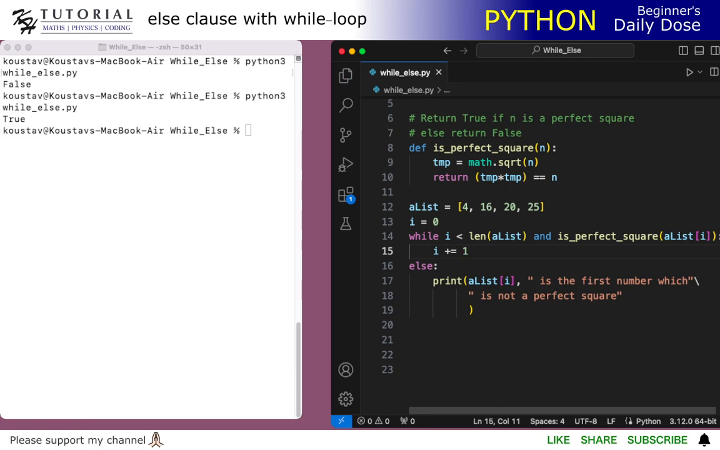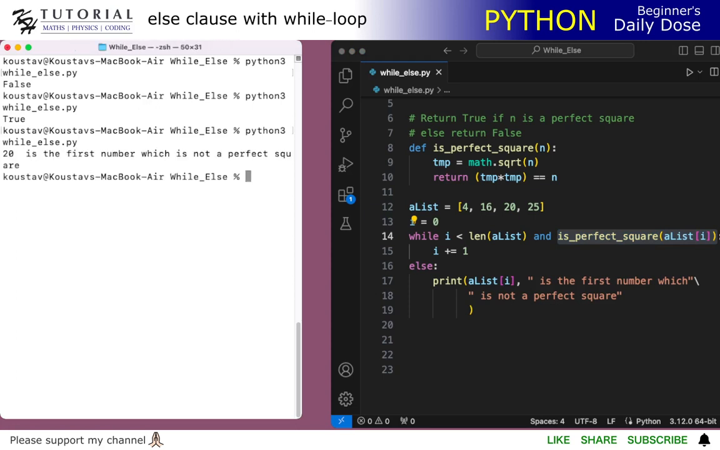If we do this, what will happen? It will iterate over all the elements. When it comes to this position, that is 20, then this is true, and this becomes false. So it will fall back to the else part, and we will print that it is the first number which is not a perfect square. So let's try to run this, and we see that 20 is the first number which is not a perfect square.